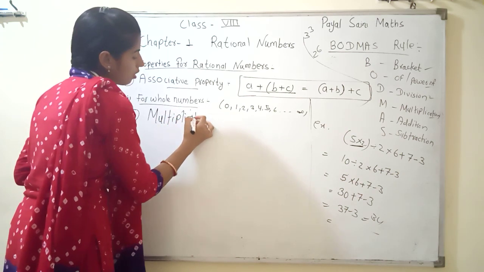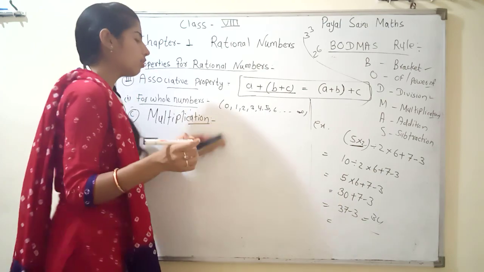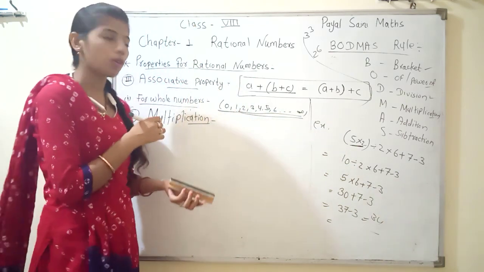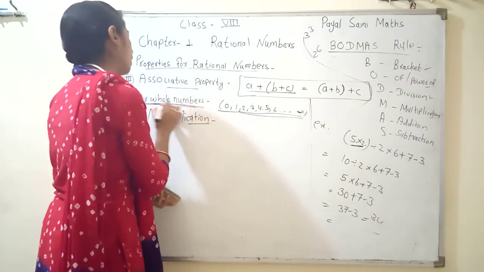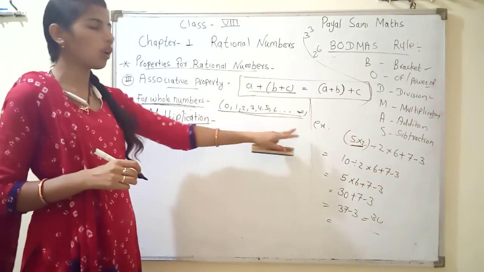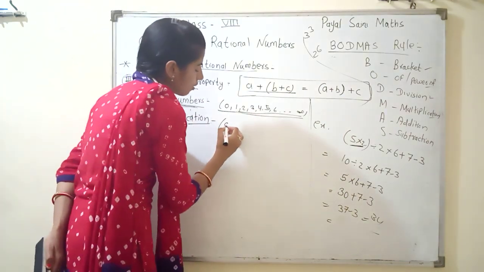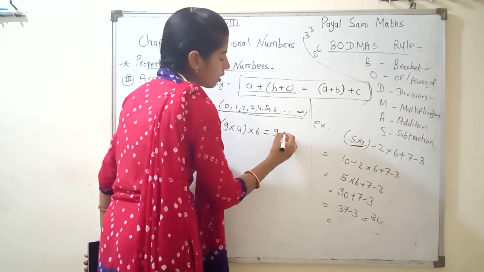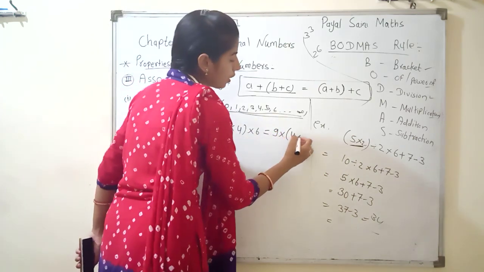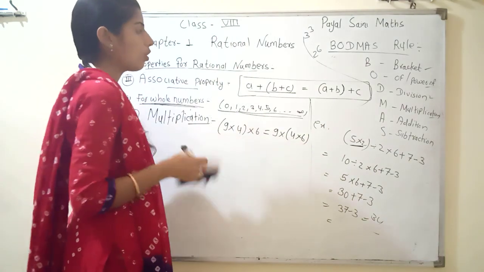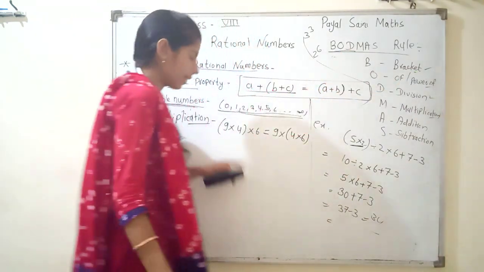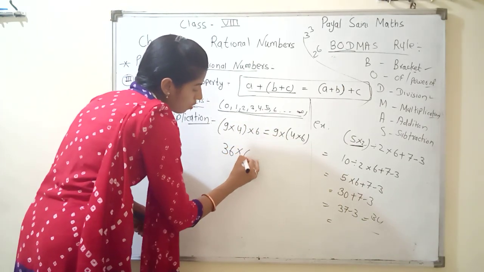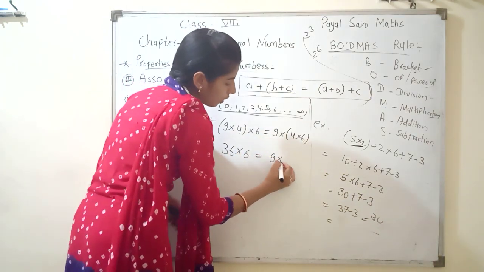For multiplication, same like that I write here. Why do I draw all the numbers given, and why do I write here all numbers are positive? Because first we learn and we prove for whole numbers, and whole numbers mean all are positive numbers. Then next is 9 into 4 into 6 equal to, the first number is out of the bracket, 9 into 4 into 6. Then 9 into 4, first we solve our bracket according to BODMAS rule. Then bracket is 9 into 4, 36. 36 into 6 equal to 9 into 24.